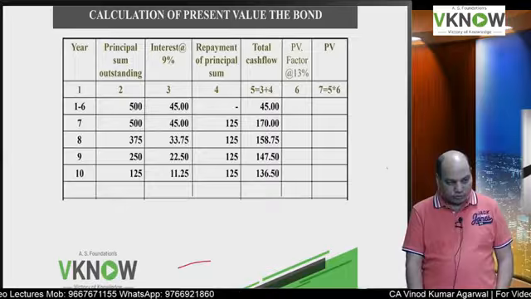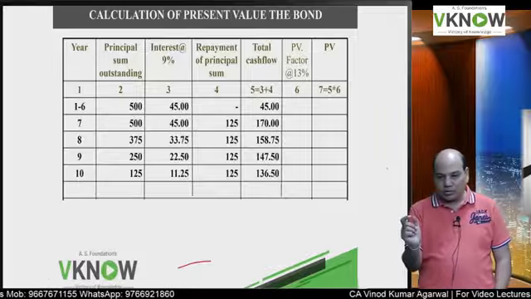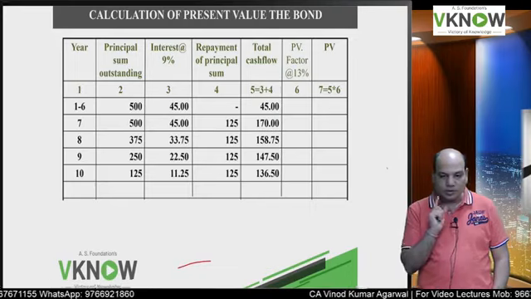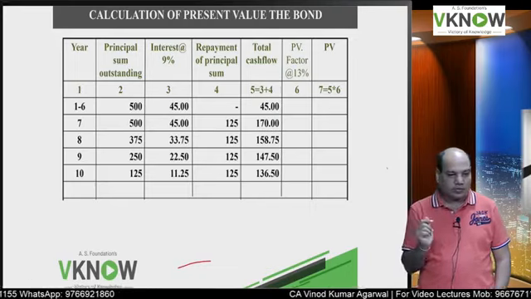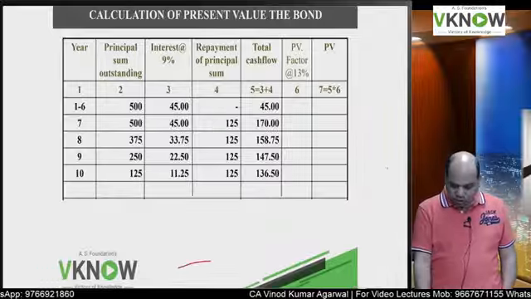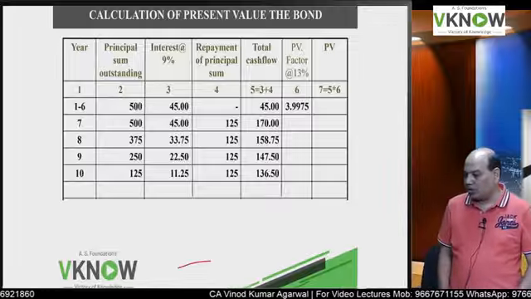Okay, now the factor. 13% and the 6-year annuity factor. 1 divided by 1.13, equal to, memory plus. Equal to, memory plus, 6 times. Memory recall, and you will get 3.9975.